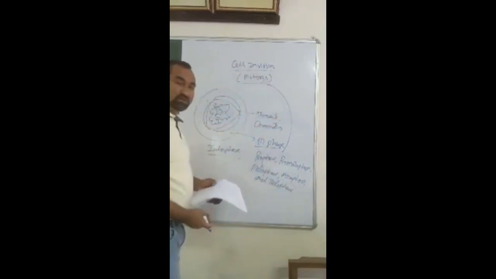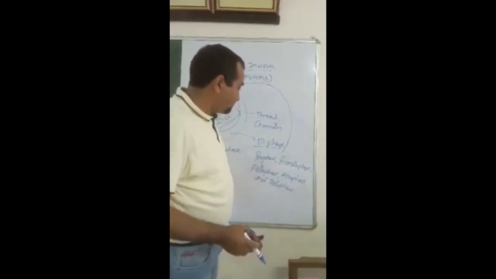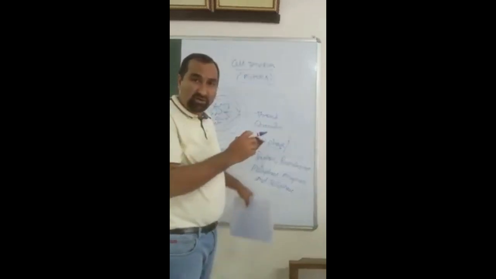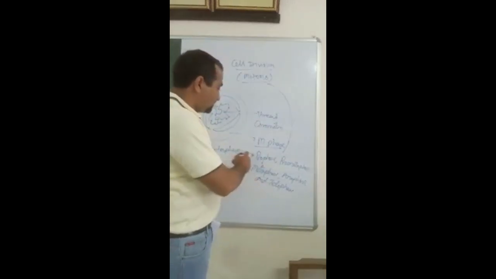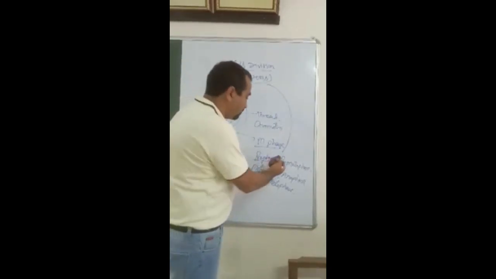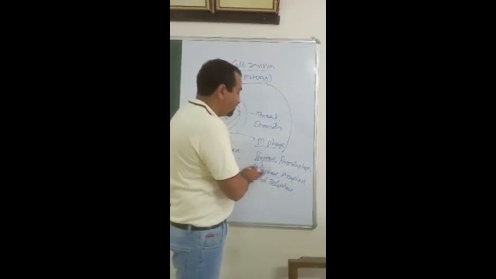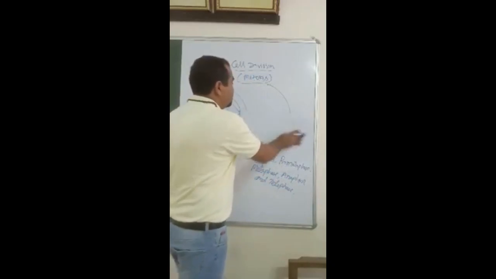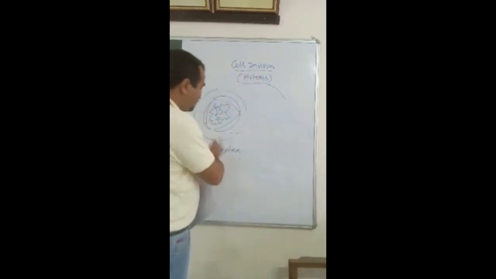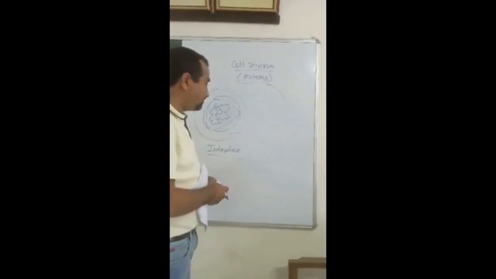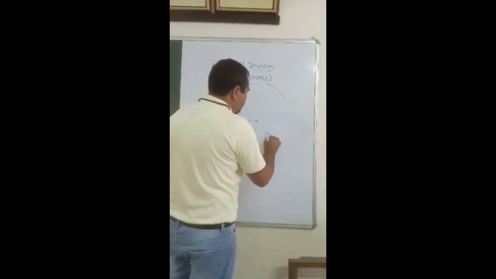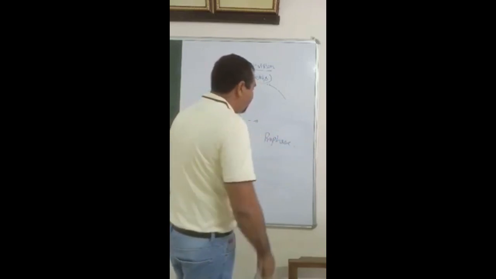One by one we will discuss the various steps of mitosis. So the process of mitosis, or equational division, completes in these 5 steps: prophase, prometaphase, metaphase, anaphase, and telophase. So as you know, this is an interphase cell. Now this cell goes for prophase. So what happens in prophase?